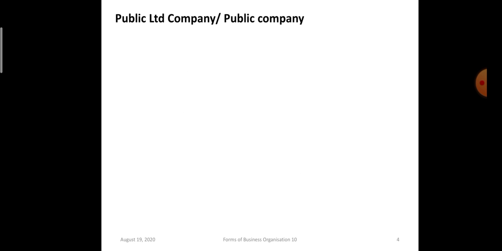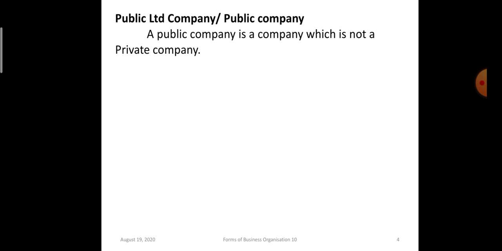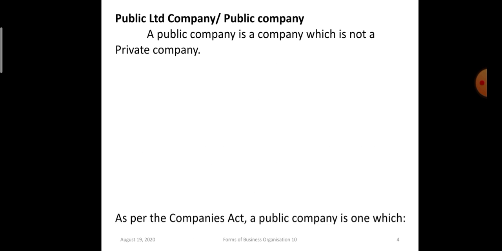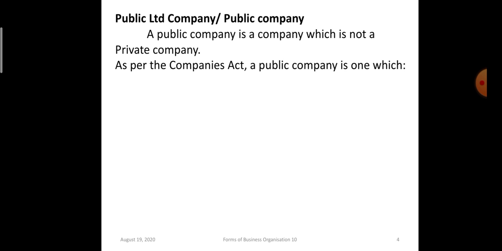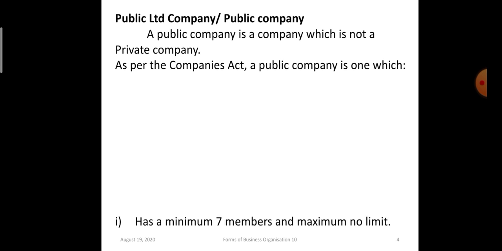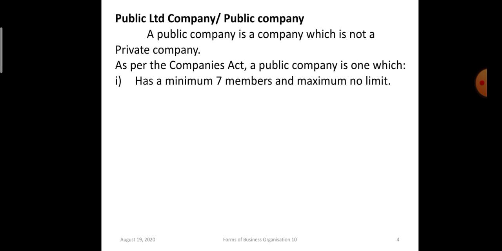Then the public company. A public company is a company which is not a private company. A very simple definition. Then we can say, as per the Companies Act, a public company has a minimum of 7 members and there is no maximum limit. Depending upon the number of shares issued, the members can be there.